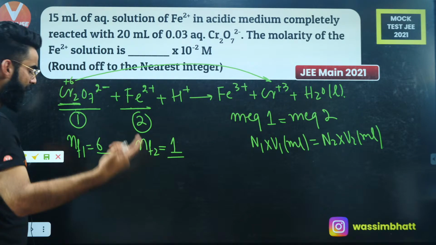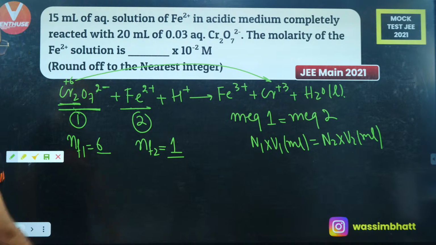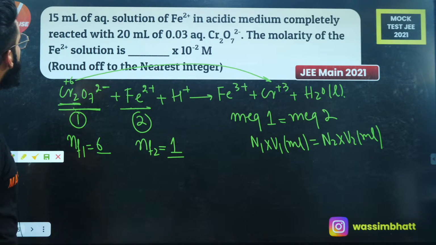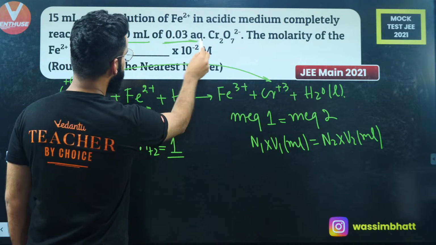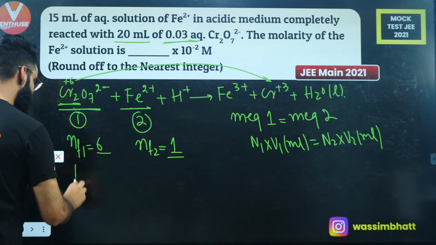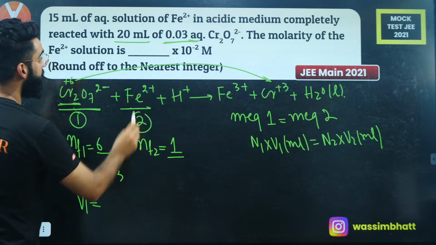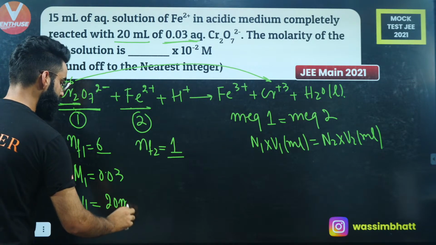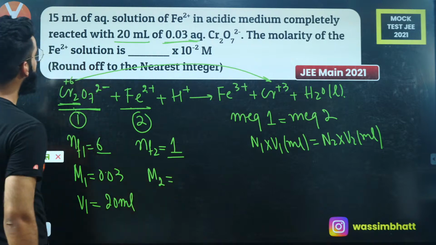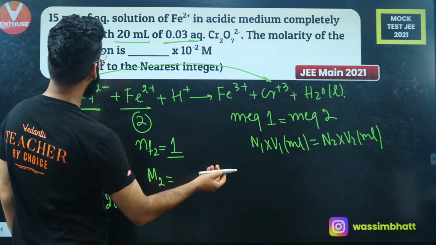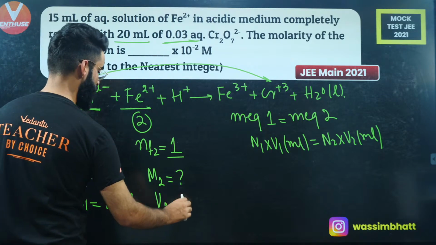Yeah? Now we will see. First of all, what are the parameters we are given for Cr2O7 dinegative? I'm given the volume of Cr2O7 dinegative and its molarity, right? Its molarity is given as 0.03. Its volume is given as 20 ml. Similarly, the molarity of Fe dipositive is something which I need to calculate, right? The volume of Fe dipositive is given to me as 15 ml.